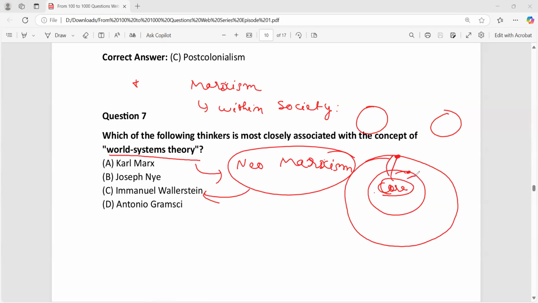And core states also exploit the semi-periphery states as well, like IITians from our country. A lot of IITians are working in America. They're paid less than American citizens, and they're still working. So this is how cheap labor is drained out of the country. This is one example. So this is the concept of world system theory. The world could be divided into core, semi-periphery and periphery. Core is exploiting both the periphery and semi-periphery. On the other hand, the semi-periphery is also exploiting the periphery. That's the point you have to understand.